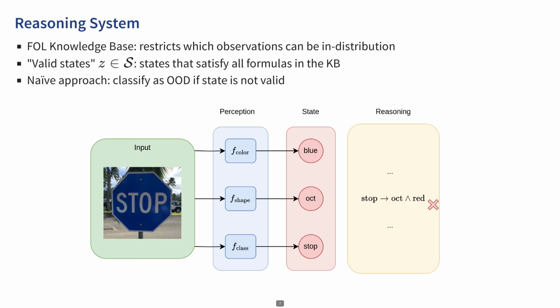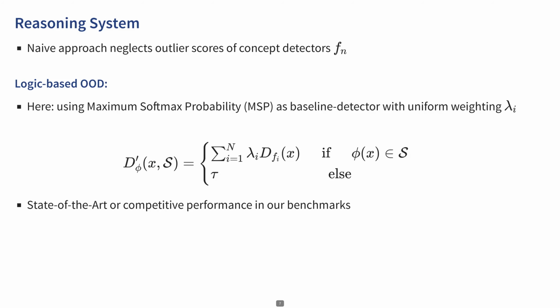A straightforward approach for OOD detection is to classify inputs that violate any constraint in the knowledge base as OOD. Such decisions are explainable, as it is possible to identify which specific rules were violated. For example, if we encounter a blue stop sign, but our knowledge base implies that stop signs are red, this input would be classified as out of distribution. In our benchmarks, this basic approach outperforms random guessing. As the naive approach neglects the outlier scores of the individual concept detectors, the obtained results are suboptimal.